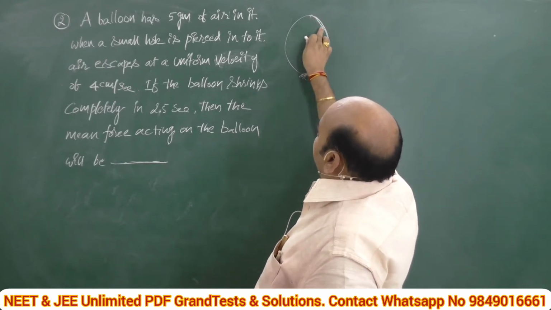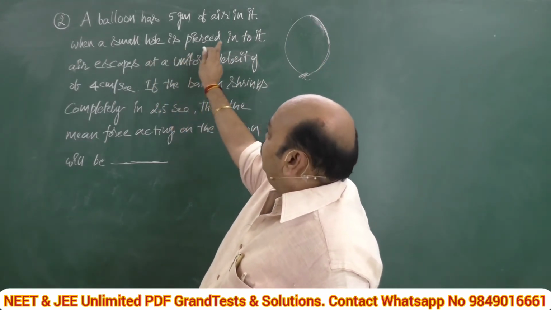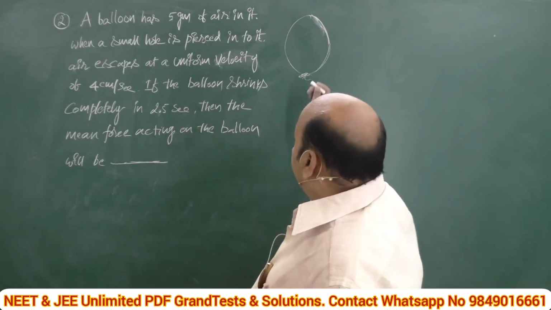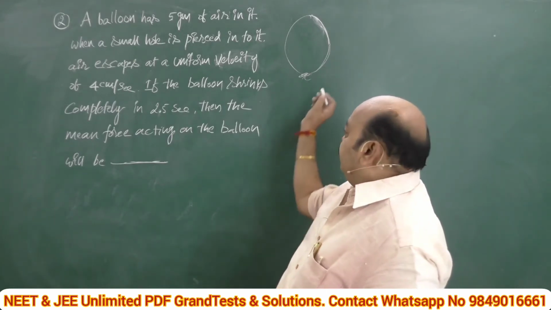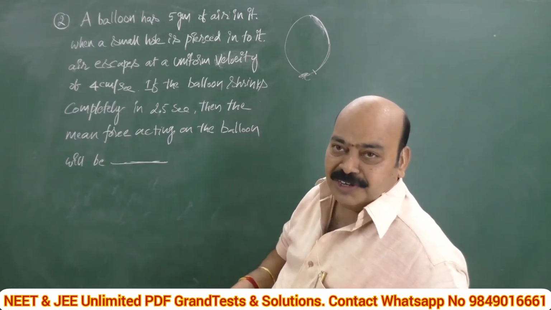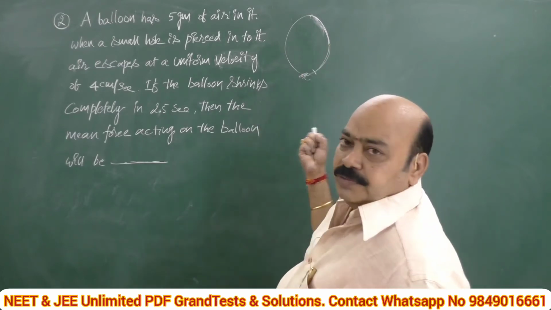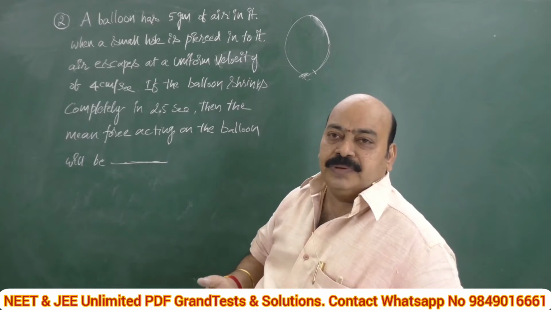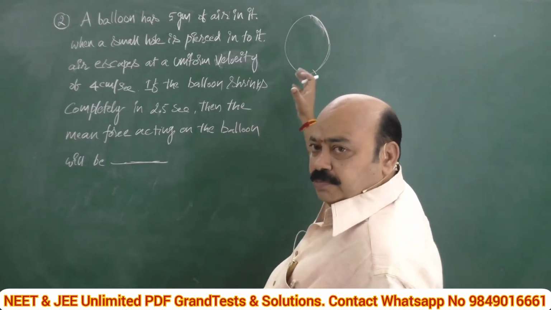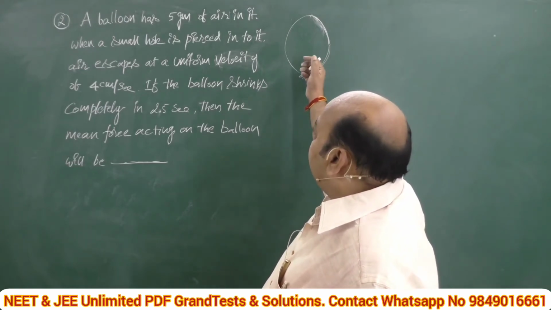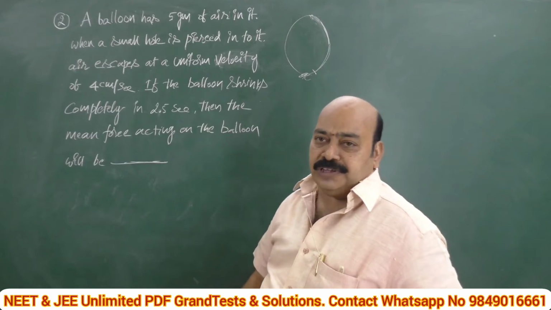Okay. So what is the problem? Come to the problem. When a small hole is pierced into it, that means we make a hole using a pin like this. Then what happened? It is everyone's experience. Air inside it will rush out with a certain velocity. Gradually the air in it comes out. After a certain time, the entire gas inside it will come out.